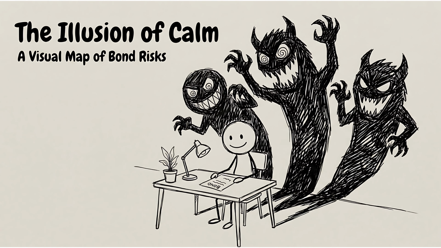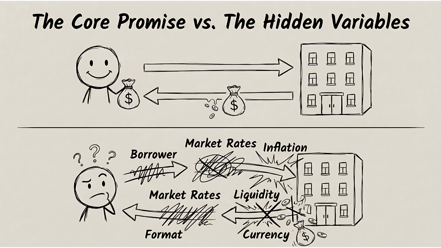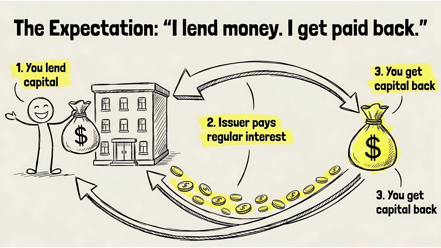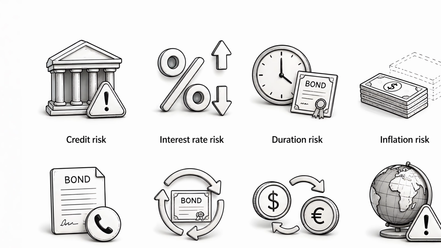Bonds can look calm at first. You lend money to an issuer, and the issuer promises interest payments and repayment later. But the result can change because of the borrower, market rates, inflation, liquidity, currency, country conditions, and the way you buy the bond.